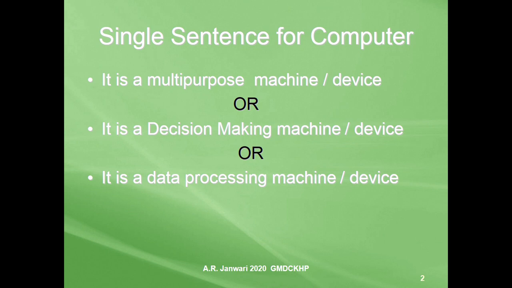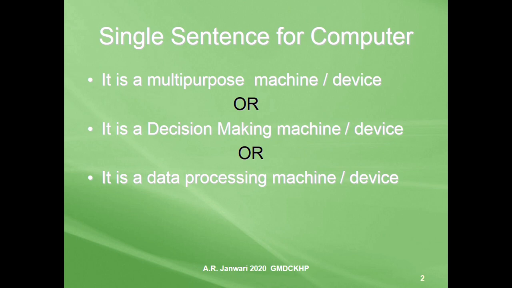Or you can say a single sentence for computer. It is a multi-purpose machine or it is a multi-purpose device. You can also use the sentence: it is a decision-making machine or decision-making device for computer. Also, you can say it is a data processing machine or a data processing device.